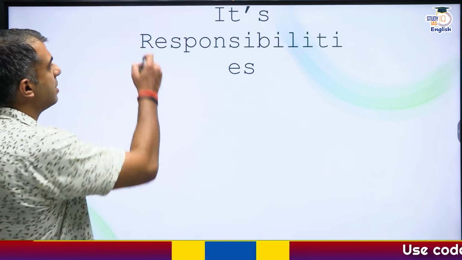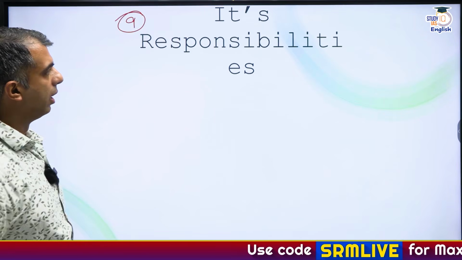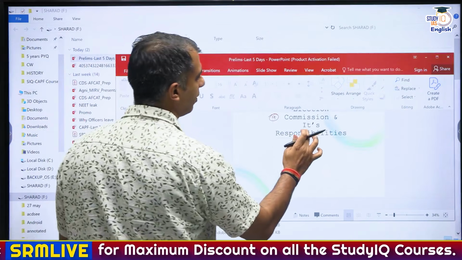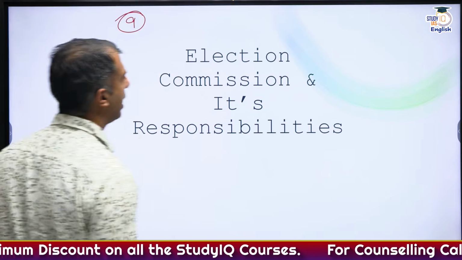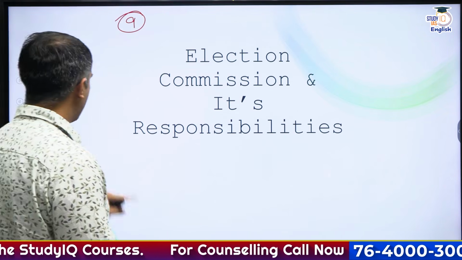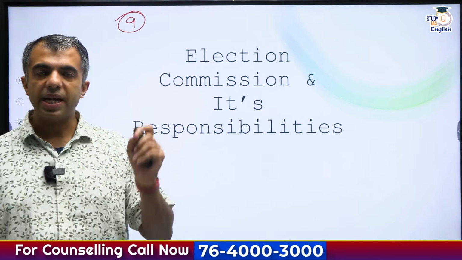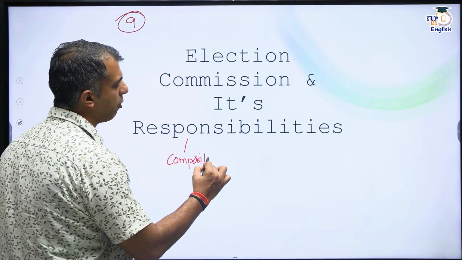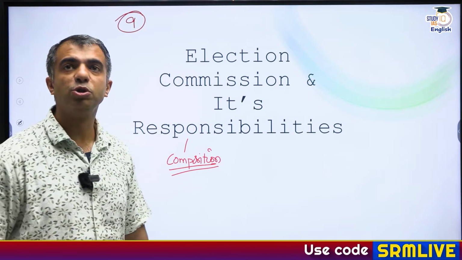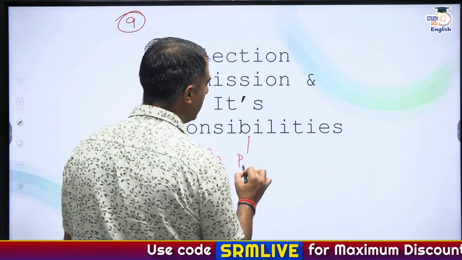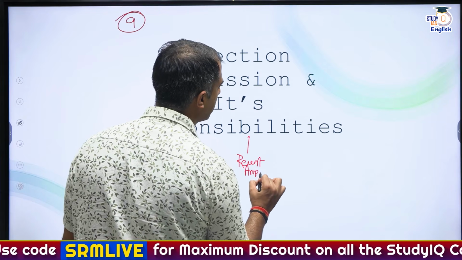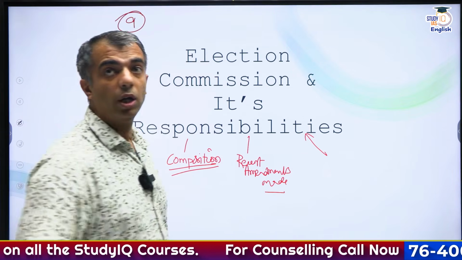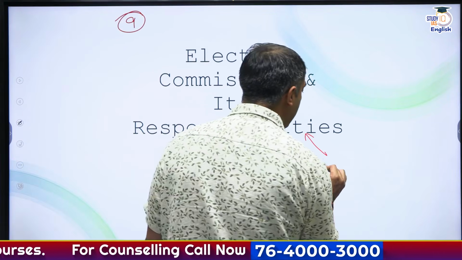Then comes the ninth, essentially the topic of the election commission and its responsibilities. Now there have been various changes introduced in the composition of the election commission. So first and foremost, you must go through the composition of the election commission, and the recent amendments made. And also do discuss the election petition.